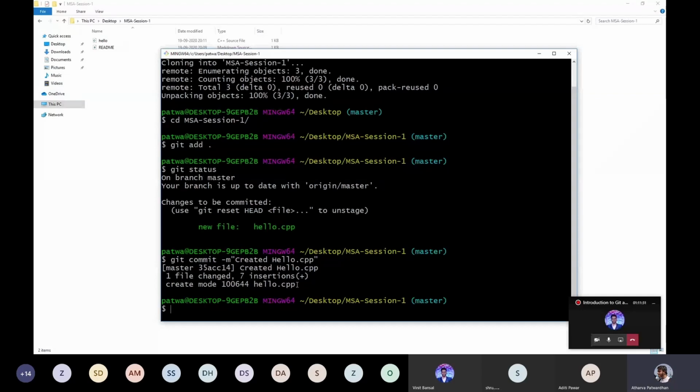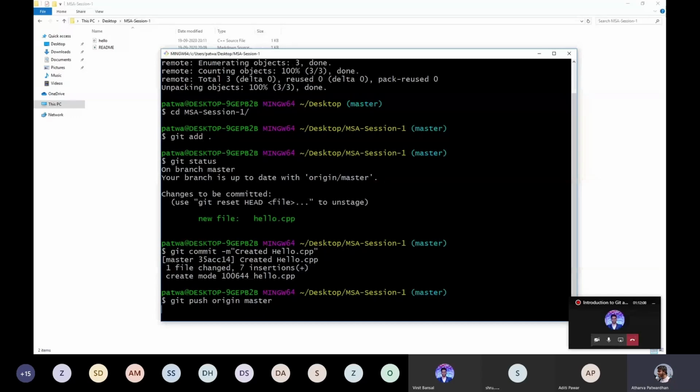And let's just push it. So git push origin master. This origin master part is because the remote origin has been added, and I'm going to push this to the master branch. If I was pushing this to a separate branch, I would need to enter the branch name over here, like branch X or whatever the branch name may be. So right now, since it is master, this is also master. I'll push.